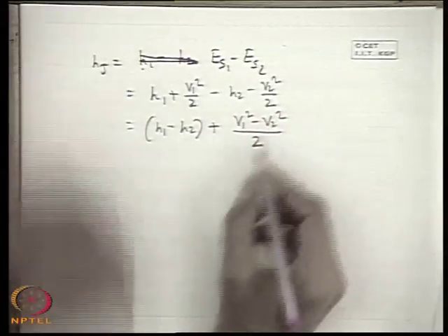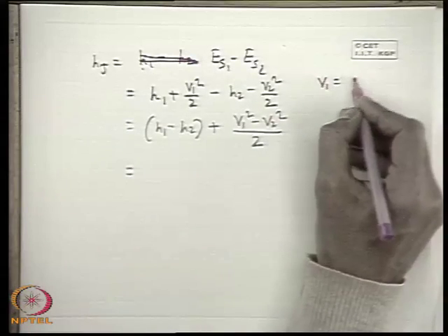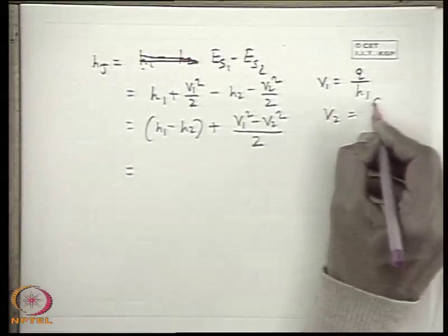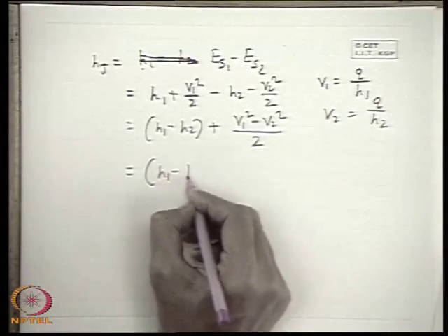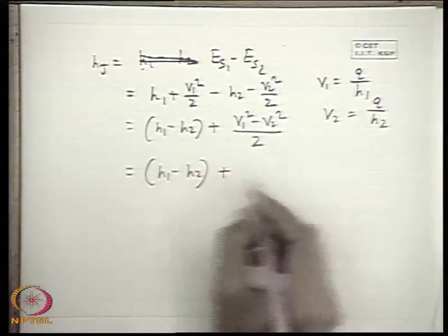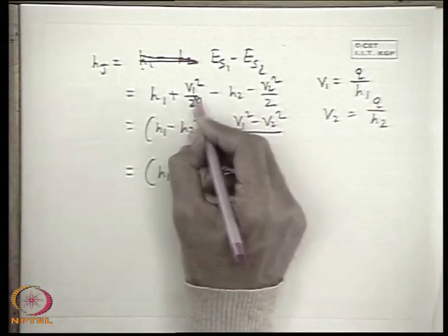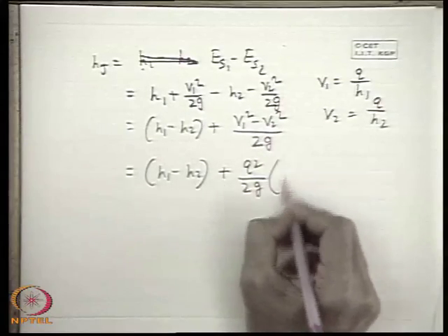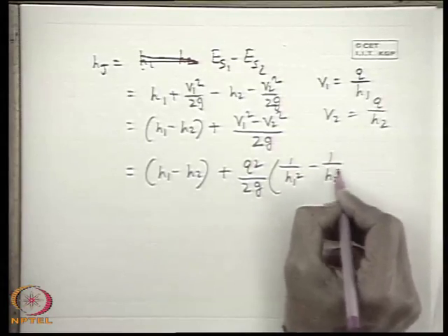Now this V1 square minus V2 square, you know that V1 is equal to Q by H1 and V2 is equal to Q by H2. So we can write H1 minus H2 plus Q square by 2G per unit weight, into 1 by H1 square minus 1 by H2 square.